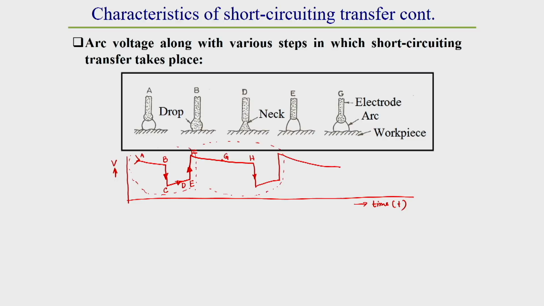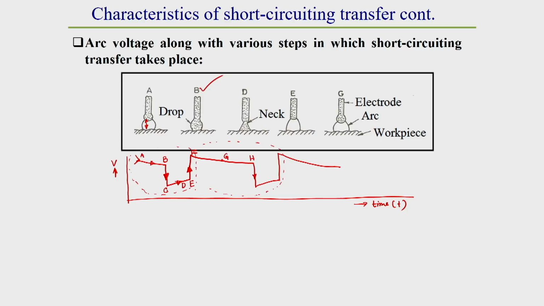Why at point A and B does the voltage drop down? Because the arc length decreases, what I have already told you. Why does the arc length decrease? Because drop formation takes place, it grows and it sinks. Due to that, the arc length gradually decreases, and due to this decrease of arc length, the voltage drops down. At point B, when the short circuiting occurs, the voltage drops down a lot immediately,